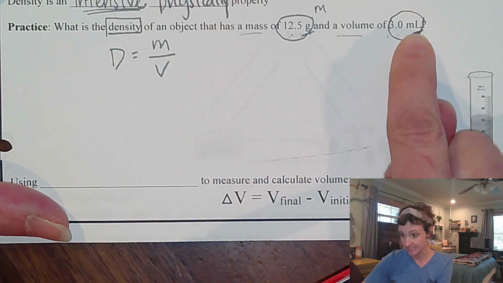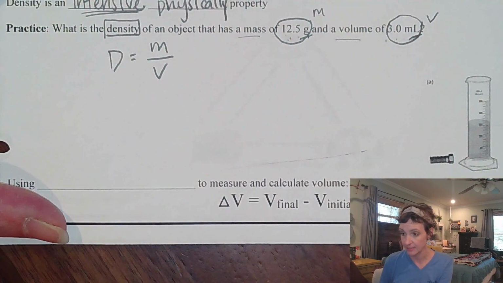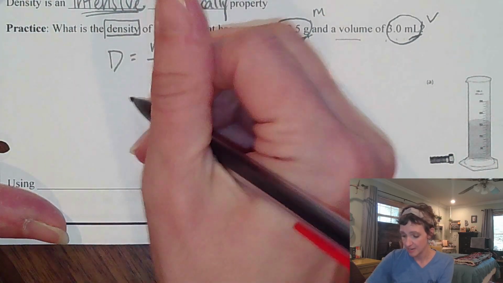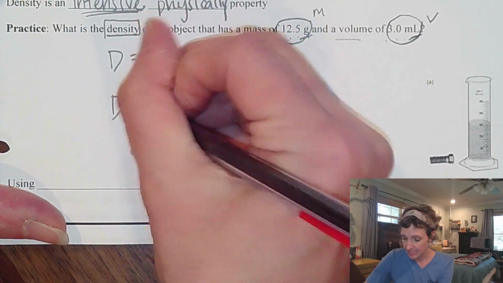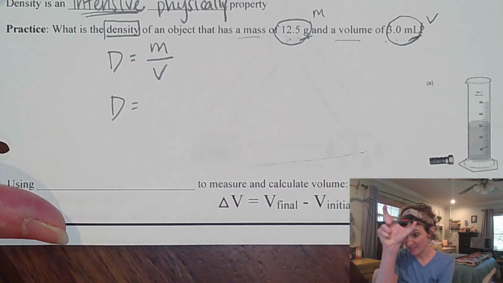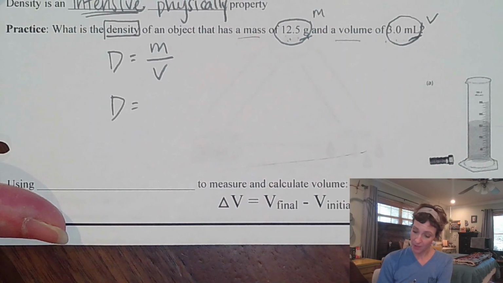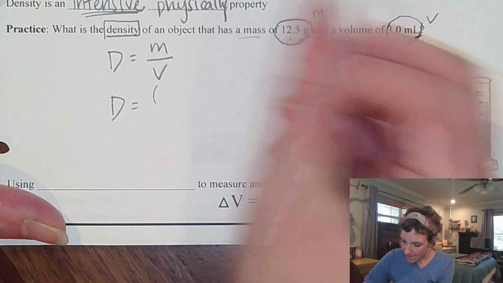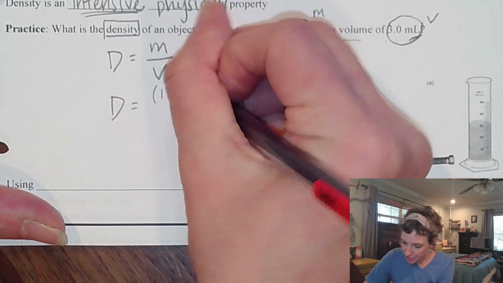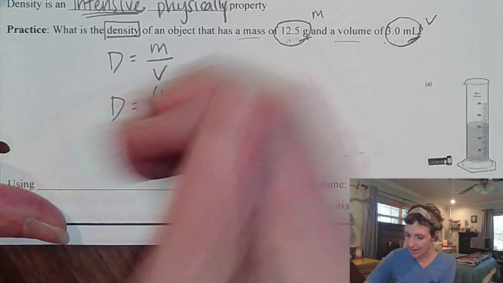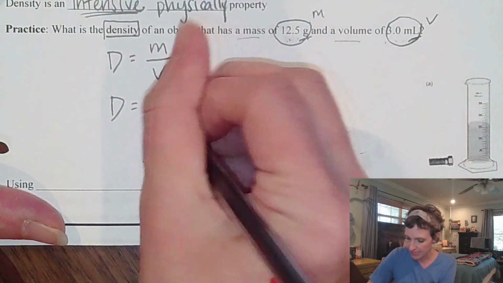Same thing there. That is a volume value because I see milliliters. Okay? Now I can easily grab those two numbers and slam them in here. So my next thing I'm going to show you guys is me substituting the 12.5 on the top and then the volume on the bottom, right? But I do not just put 12.5. I must show the units in my substitution.